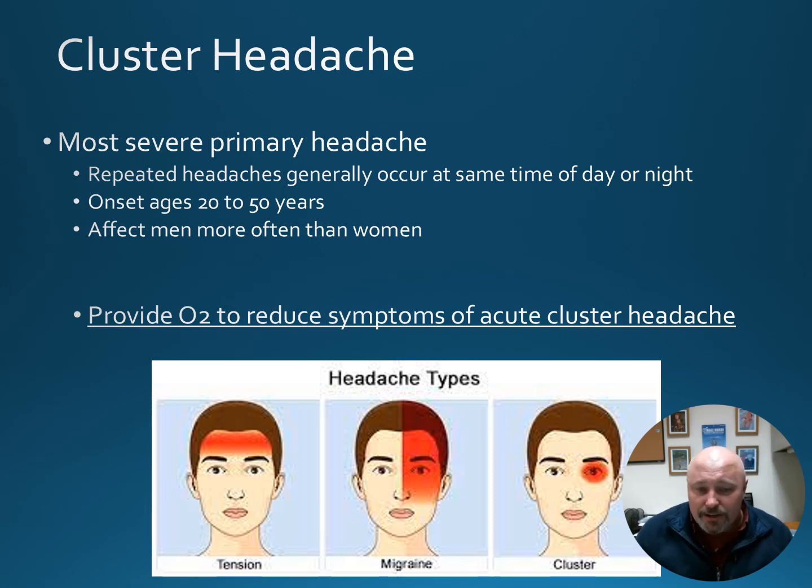And here at the bottom, we just have a diagram showing generally the body parts affected by our different forms of headache. Tension type headaches across the forehead, whereas a migraine has that unilateral pain we talked about, and a cluster headache located behind the eye.